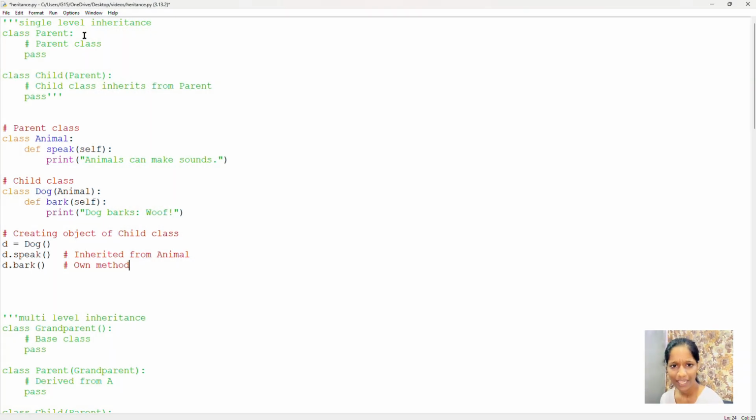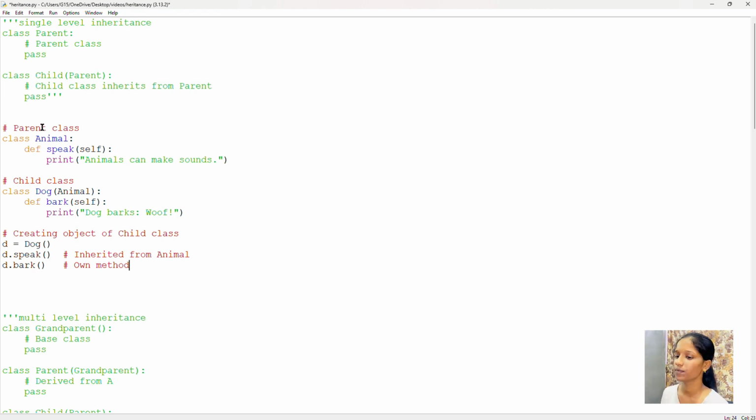Here you can observe in single level inheritance you will create a class of parent and you will give some statement blocks, and next you will create a child class, and here in child class in parenthesis you will be mentioning the parent class name, because to inherit or to acquire the properties of parent class, the child class should include the class name of parent class, and then you will be writing the inherits from parents.